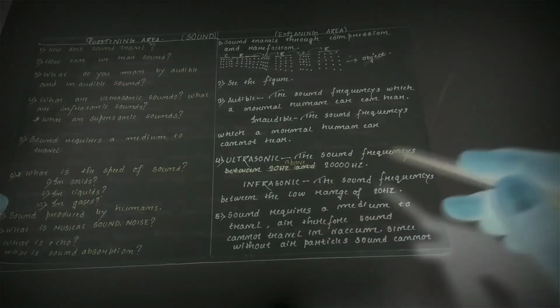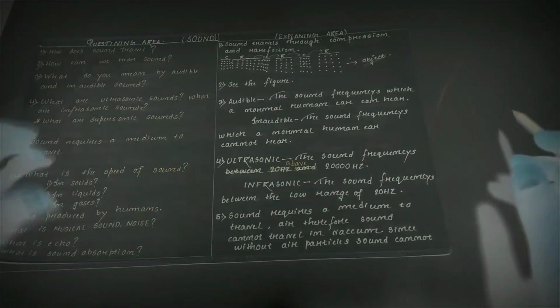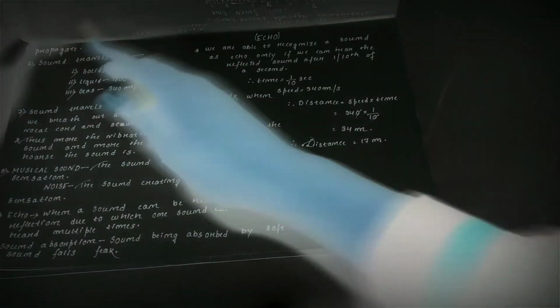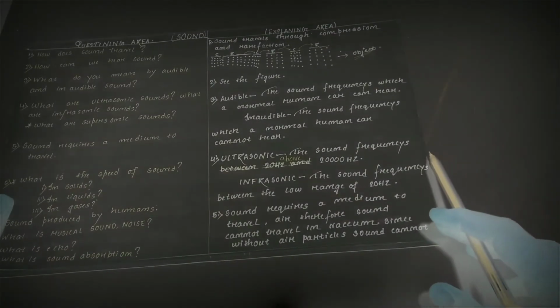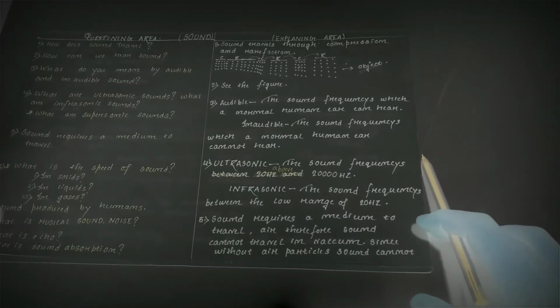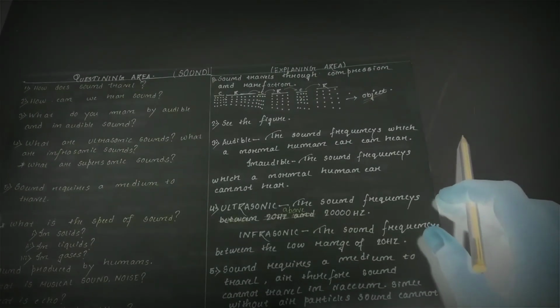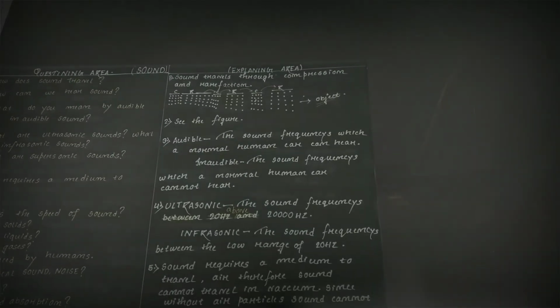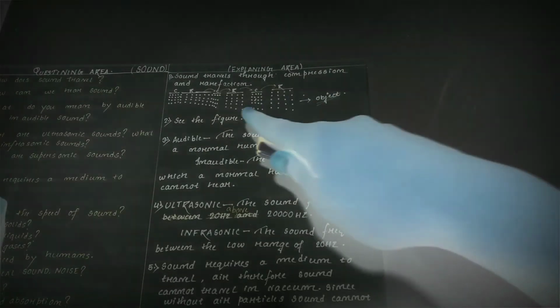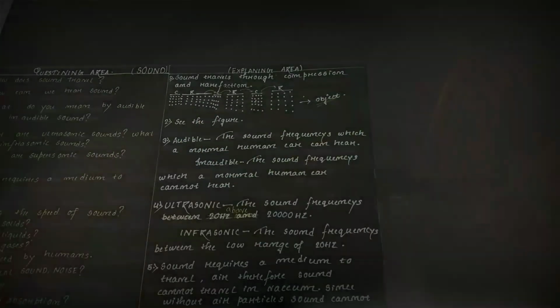Therefore, sound cannot travel through vacuum, since without air particles, sound cannot propagate. Okay. As you can see written here, sound requires a medium for traveling, because without any medium sound cannot travel. As I have already told you, sound travels through compression and rarefaction.